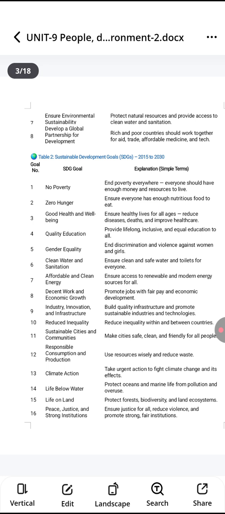Second, we have zero hunger. That means ensure everyone has enough nutrition and food to eat. Third goal, we have good health and well-being. That means ensure healthy lives for all ages and reduce diseases, death and improve health care. Next goal, we have quality education.